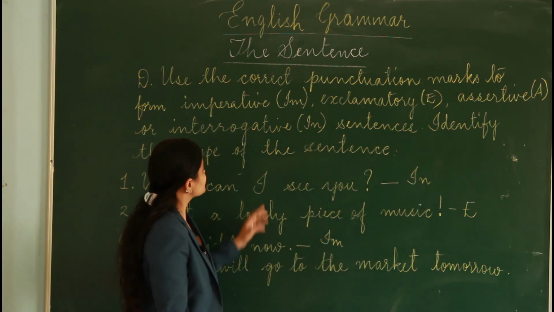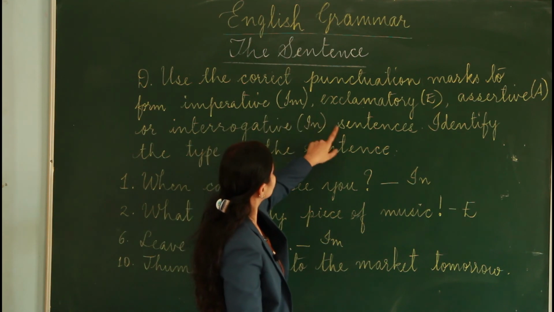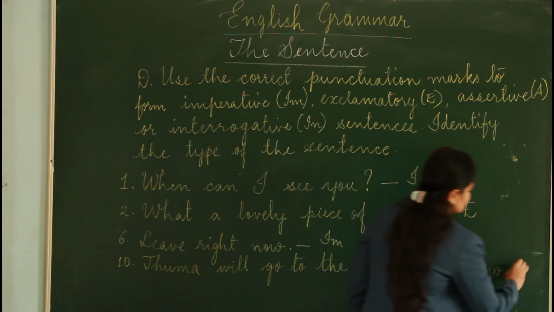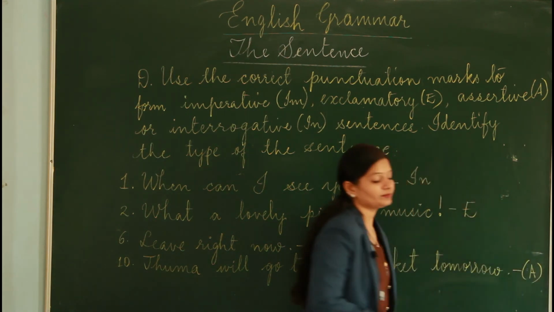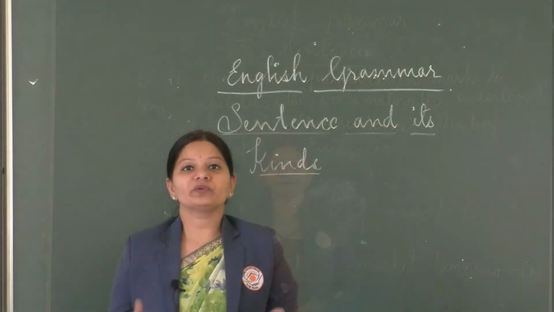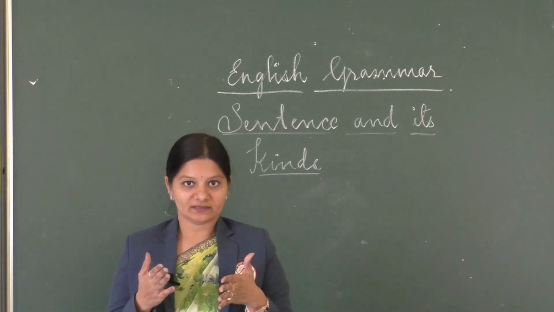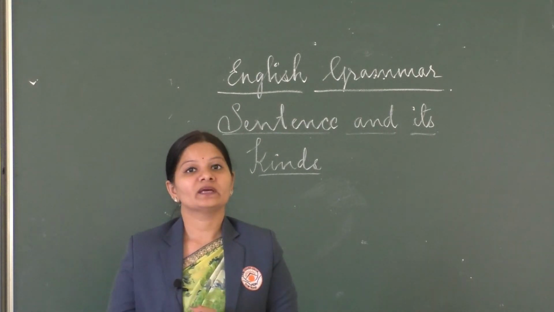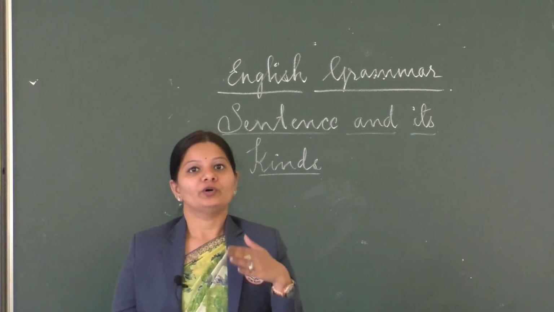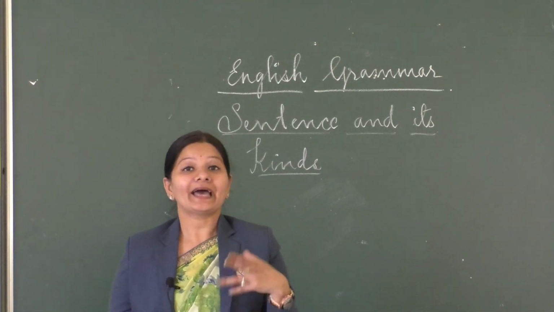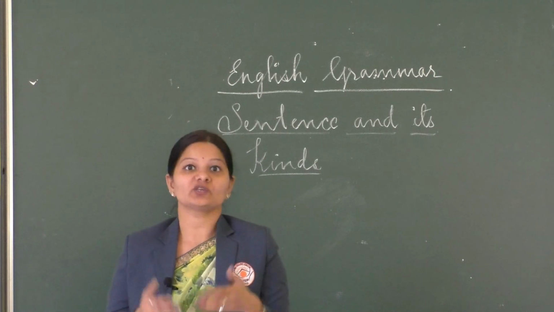And what kind of sentence did I tell you? It's an assertive sentence. So I will put the short form, A. Children, we come to the end of these exercises and we end this chapter, and I hope you will practice and do the rest of the questions by yourself.